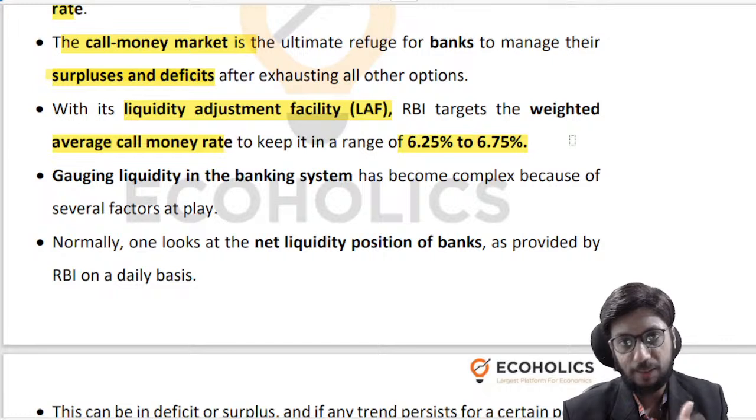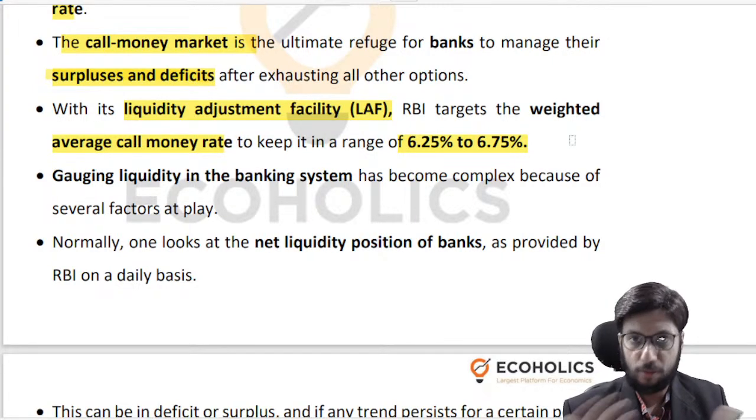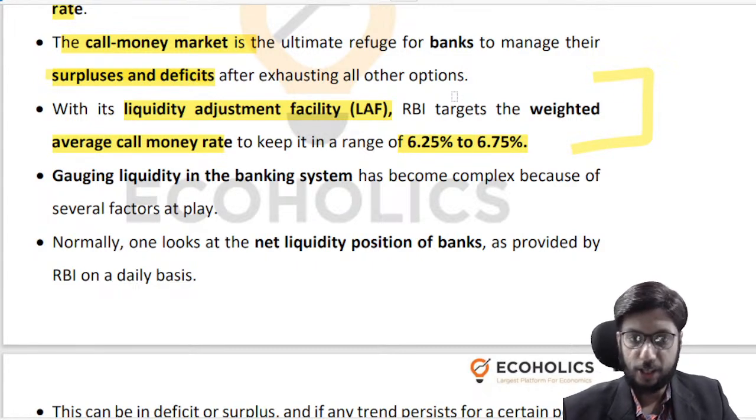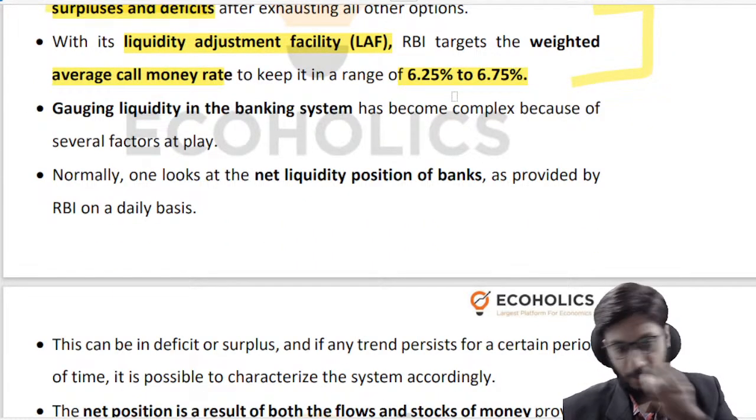I'm speaking in very simple layman terms because I am a layman and I want to explain to a layman what is happening in India, right? So we want that weighted average call rate should be within a particular band. We have liquidity adjustment facility related operations that we are undertaking, right?